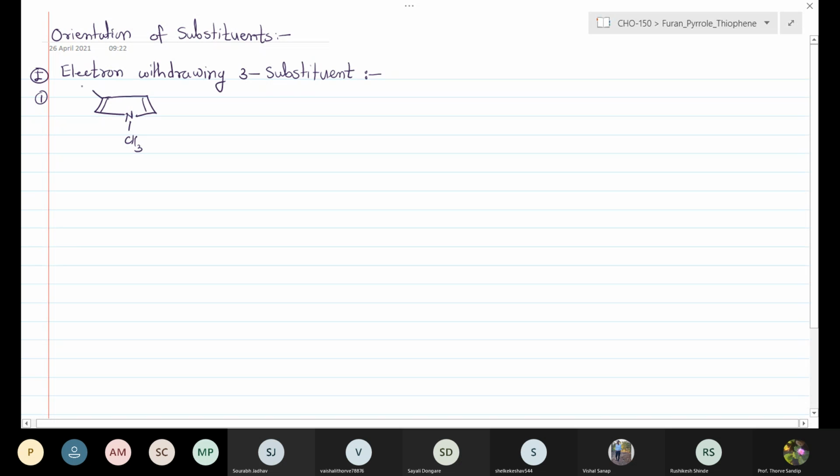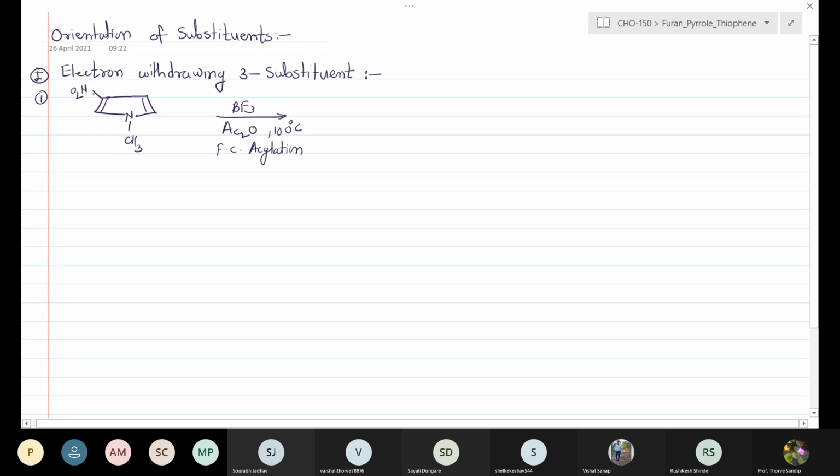The reaction of the N-methyl 3-nitropyrrole is carried out with boron trifluoride in the presence of acetic anhydride at 100 degrees centigrade. This gives the Friedel-Crafts acylation reaction.